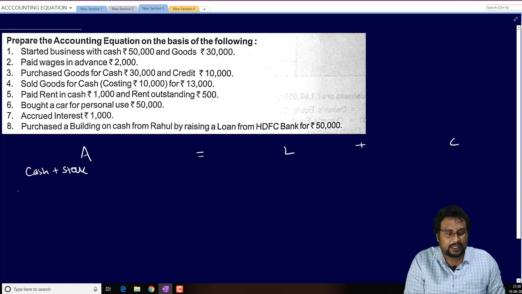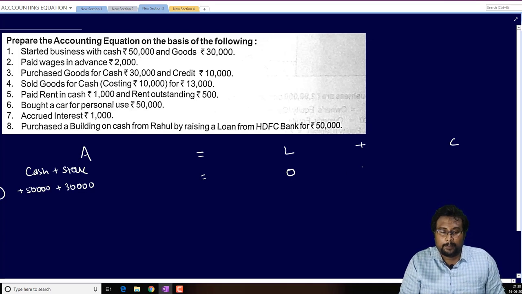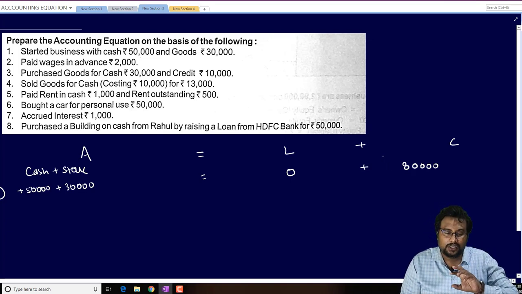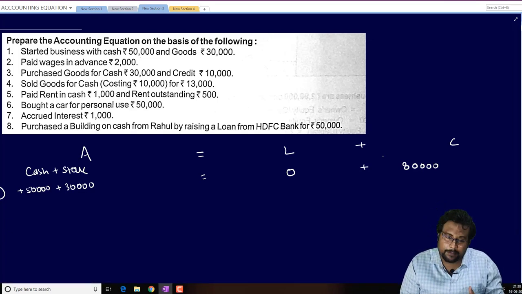So how much cash is coming? 50,000. This is the first one. And second one is how much goods is coming? 30,000. There is no future payment, so in the liability it will be 0. But total capital is how much? 80,000. 50,000 is the cash one and 30,000 is the goods one which is coming in the business. So 50 plus 30 is equal to 80,000 and that is known as capital.